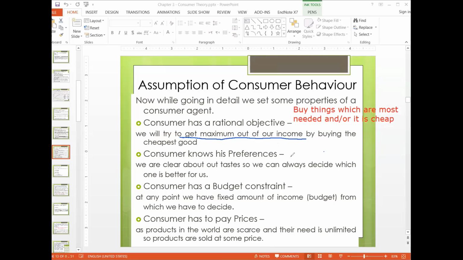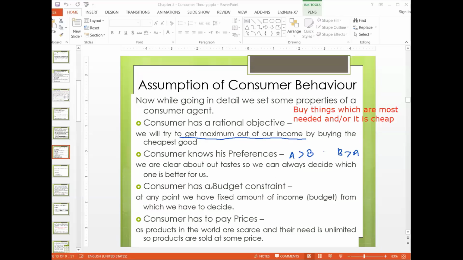Second, he knows his preferences. That means if there are two options, A and B, and A is bigger than B, he will always select A. If B is bigger than A, then he will always select B. So he will never be confused while selecting his options. He will know what is good for him, and he will always try to select the best one. These were the properties of a rational agent that we discussed in the introduction chapter.